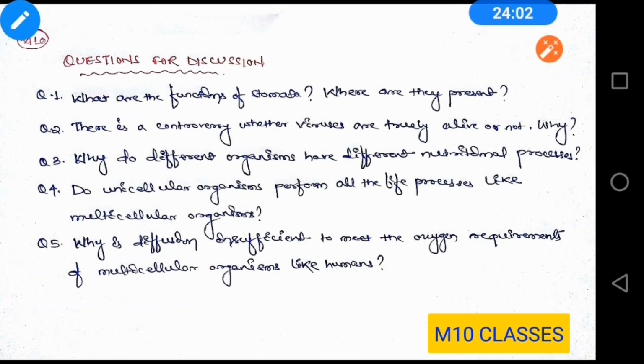And as you know, in multicellular organisms, the oxygen requirement for the cell is more because of their activities. And the simple diffusion process is not sufficient to meet the oxygen requirement of all the cells of your body. Then what will be the solution for it? The solution is transportation. Like you have blood getting transported inside your body, it carries oxygen to different parts of the body. We are going to read it in detail in the later classes.